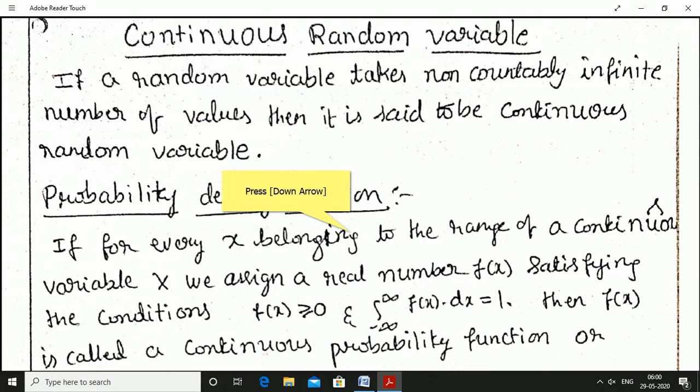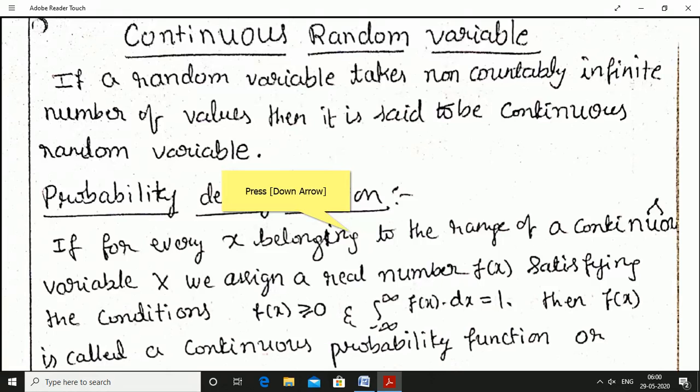Dear students, in this video, I'll explain what continuous random variables are, what the probability density function of a continuous random variable is, the mean, variance and standard deviation of a continuous random variable, and a few problems on that. And already you know what a random variable is, the types of random variables and their definitions also.